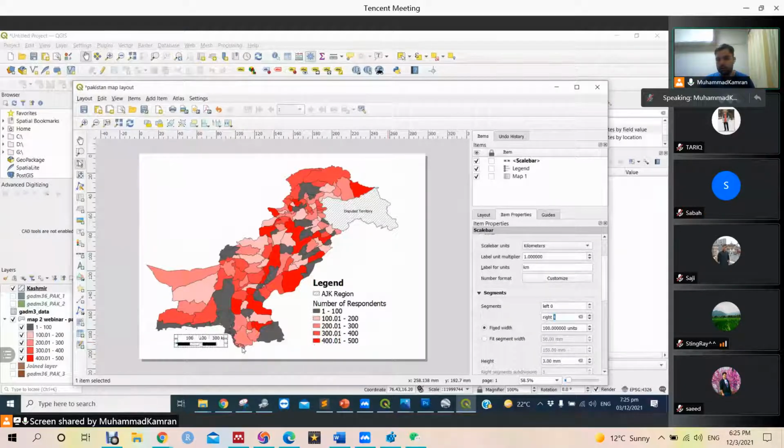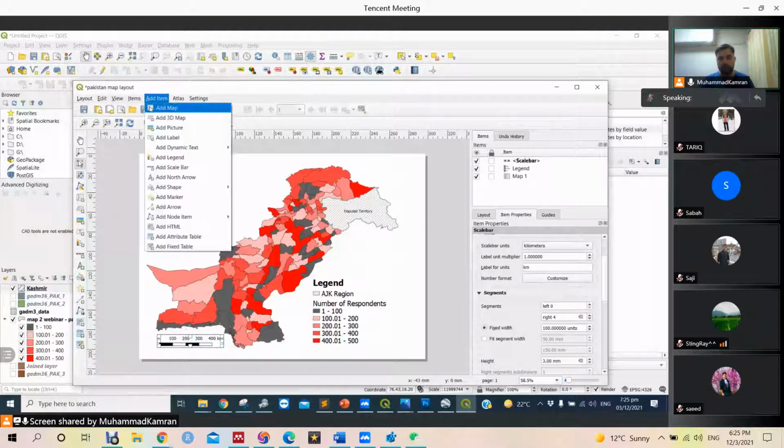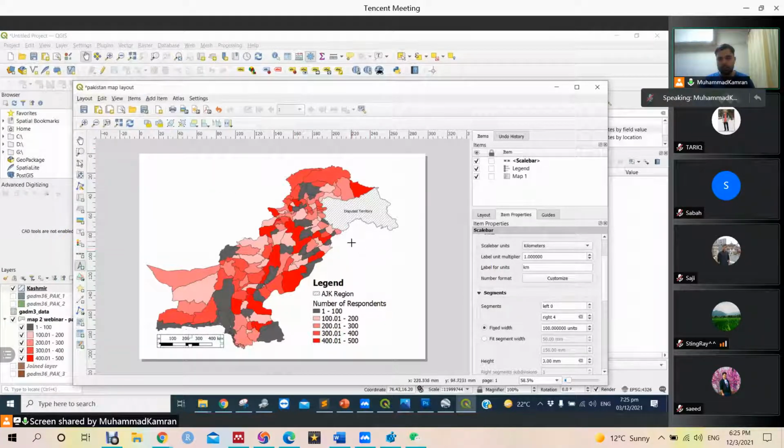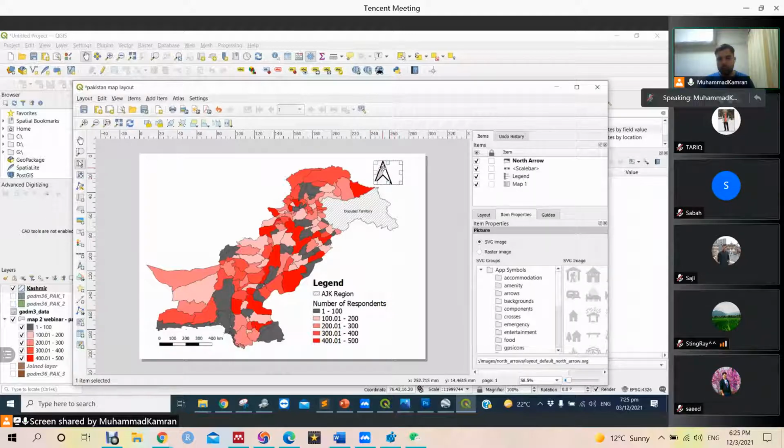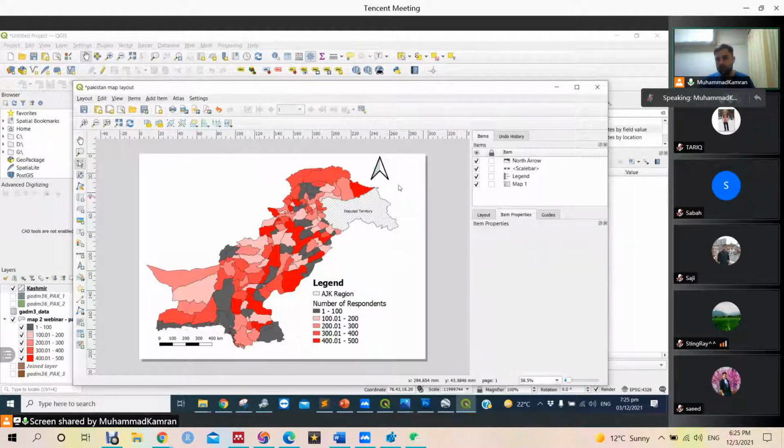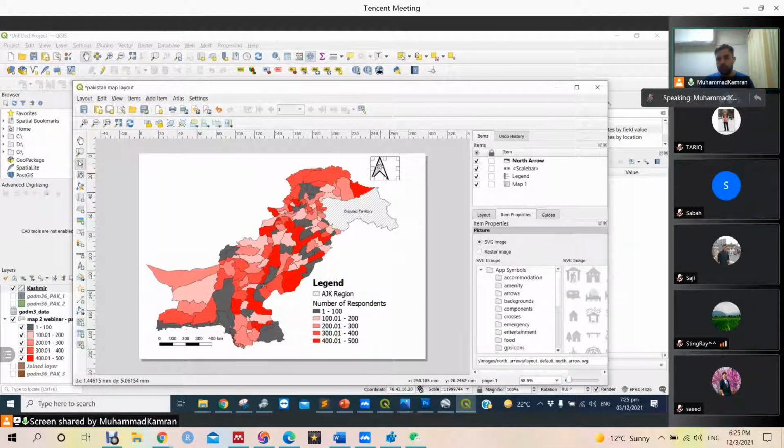Right, now it looks much better. Next, we add the north arrow. The north arrow should go somewhere here. There are many types of north arrow. We can change them from this library, but for now it is okay.